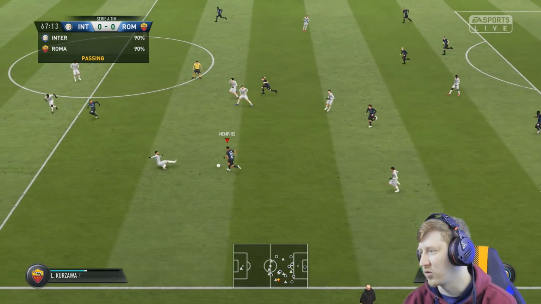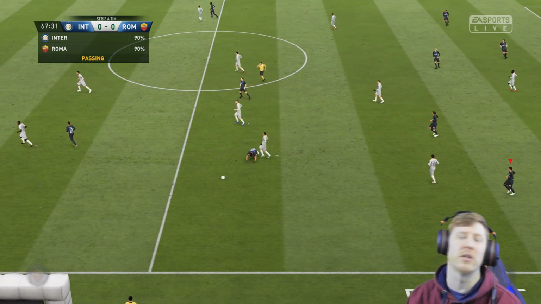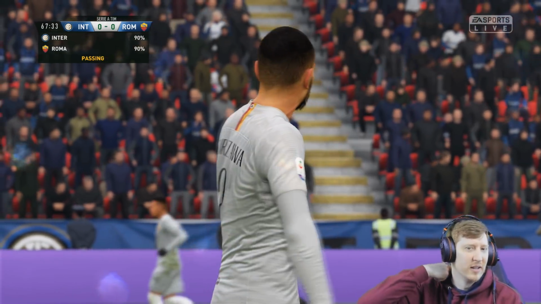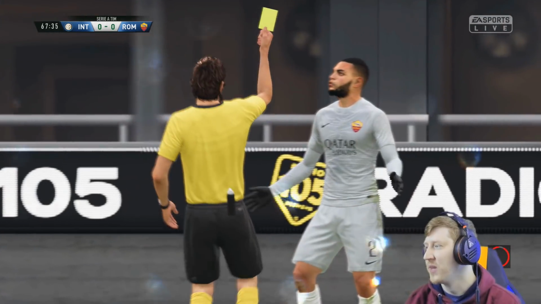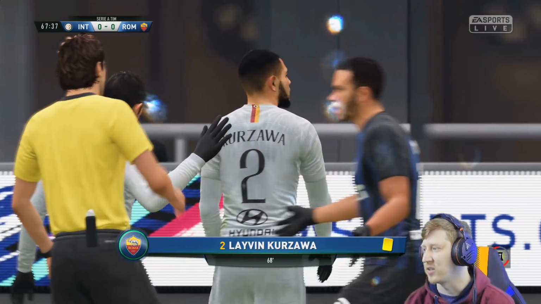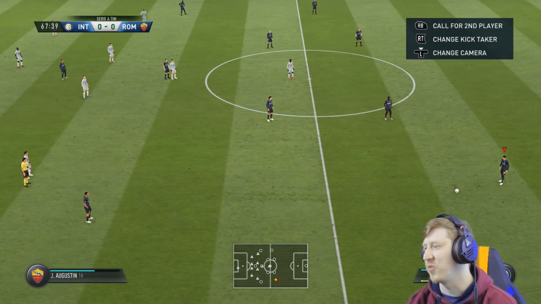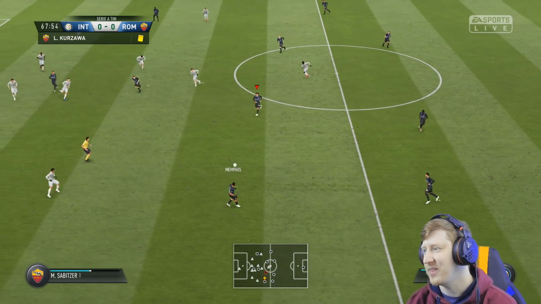Rabiot out wide to Memphis. Drop the shoulder. No, stay on your feet. Oh, that's so frustrating. Kurzawa will pick up a yellow card for breaking up the counter-attack, but it's a great tactical foul and certainly worth taking one for the team. If Memphis stays on his feet there, he's in.